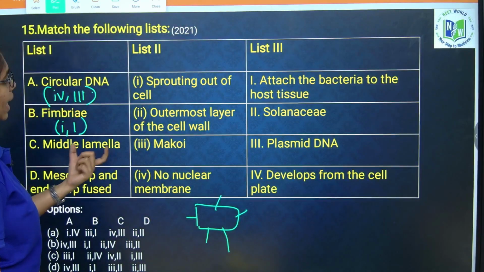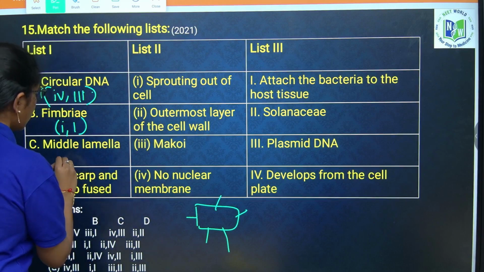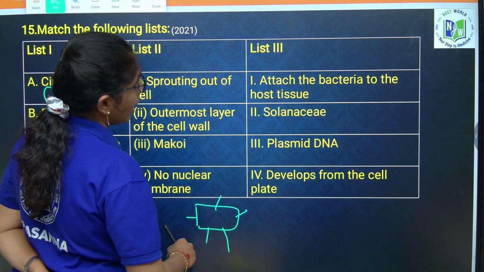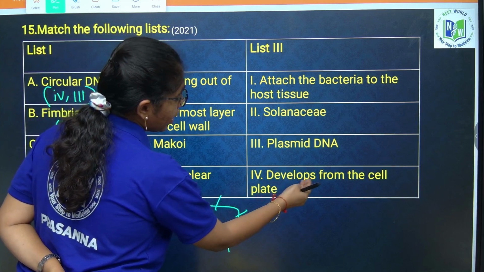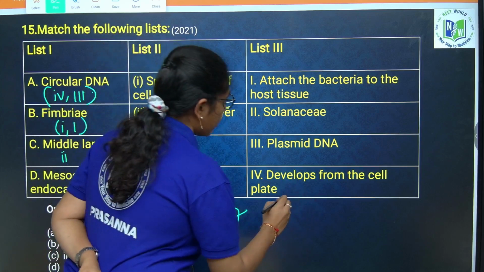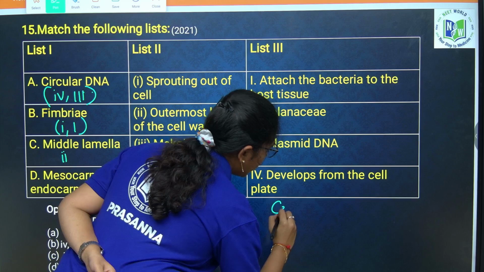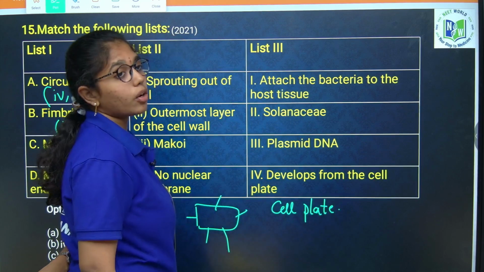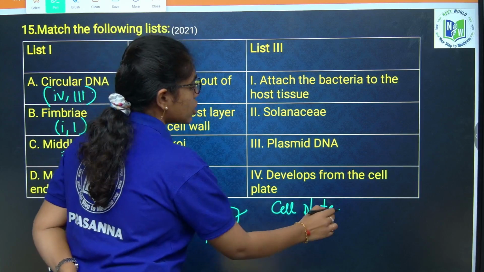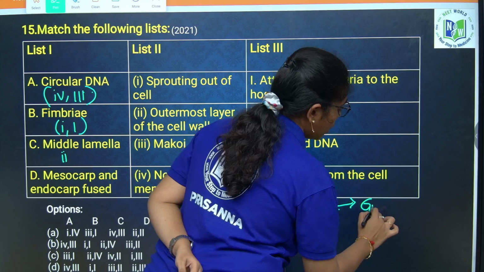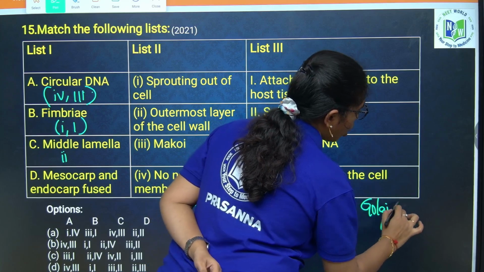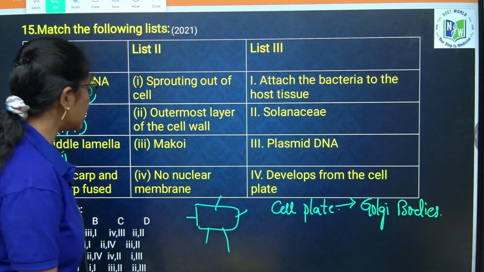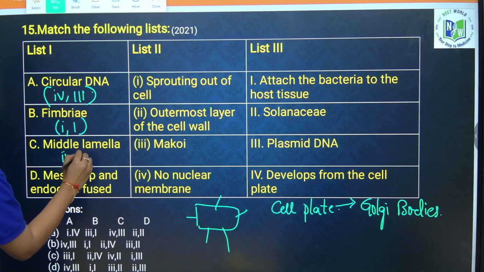Okay. So, middle lamellae, outermost layer of the cell wall, develops from the cell plate, which is initially formed during the cytokinesis of a plant cell. This is formed as a result of Golgi body secretion. So, this is 4 again.